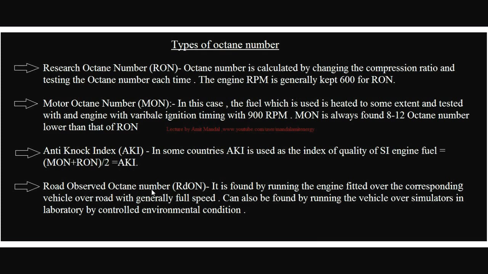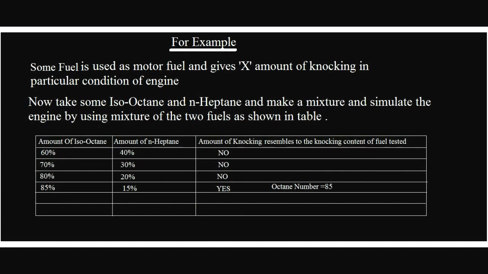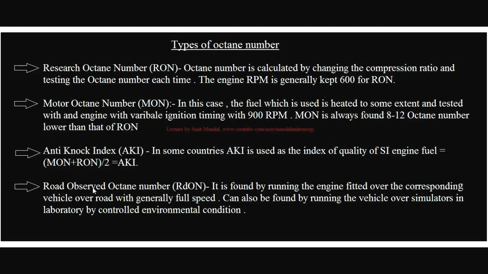Now the road observed octane number is found by running the engine fitted in the corresponding vehicle over the road, generally at full speed. That is, the vehicle in which the engine is fitted is made to run over the road at full speed, or it can also be done in a laboratory by running the same vehicle under controlled environmental conditions. In that case the octane number is called the road observed octane number.